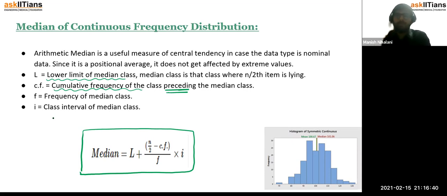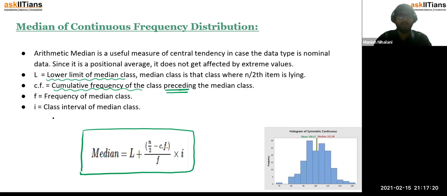We need to understand that median is a measure of central tendency. It is like the midpoint of your given data. But what was mean? Mean was actually the average of the data. When you talk about median, it is the midpoint of your data, which means if you have 50 observations, the 25th observation would be the median. That is what we were doing for discrete variables or discrete frequency distribution.